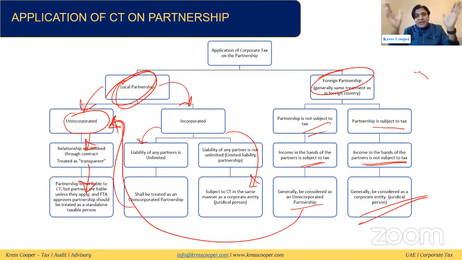If the liability of any of the partners is unlimited, it will be treated like an unincorporated partnership. If this local partnership is a limited liability partnership, then it will be treated like a juridical person. A foreign partnership is usually given the same treatment as a foreign company. If the partnership itself is not subject to tax, but individual partners are subject to tax, then it will be treated like an unincorporated partnership. Otherwise, it will be treated like a juridical person.